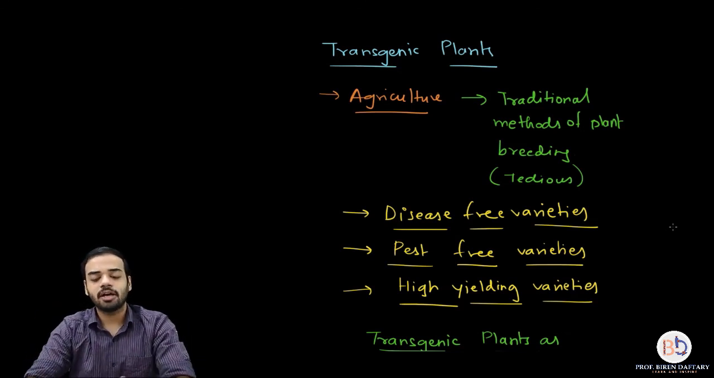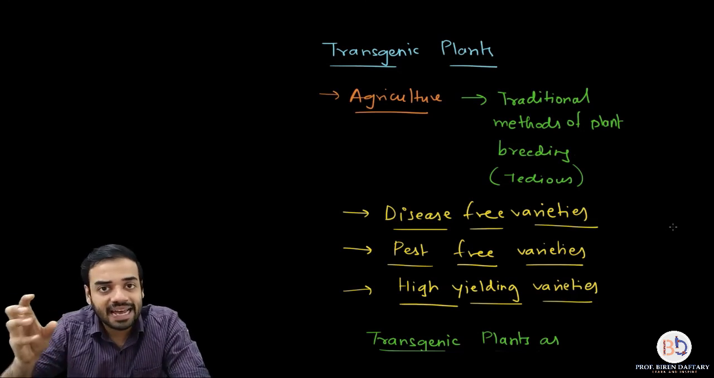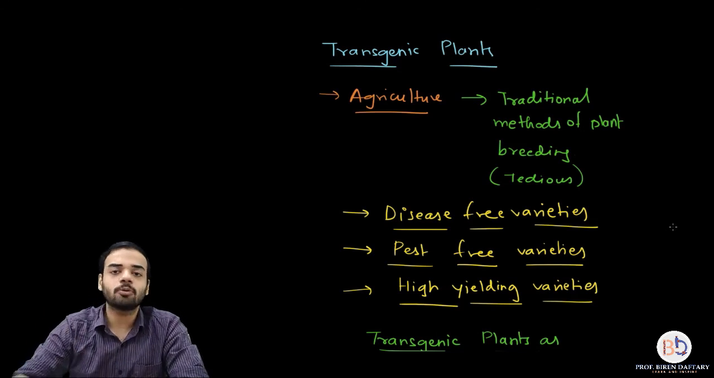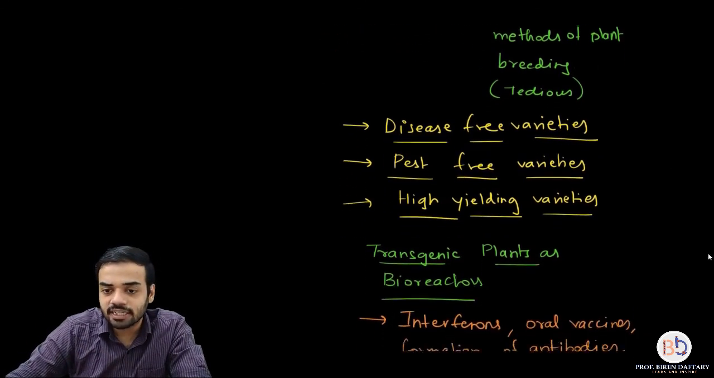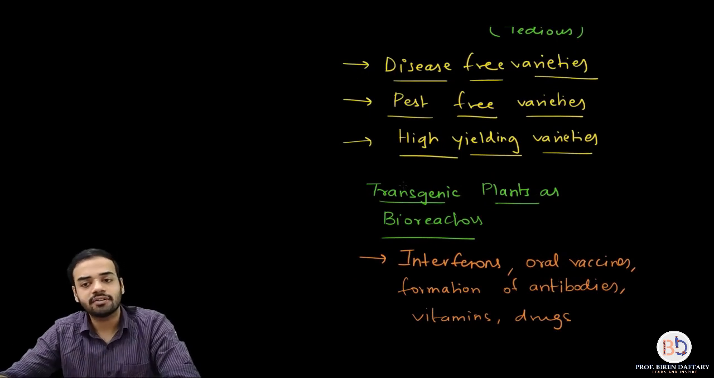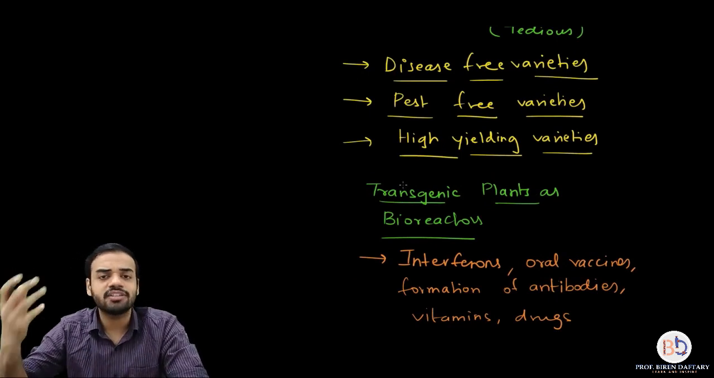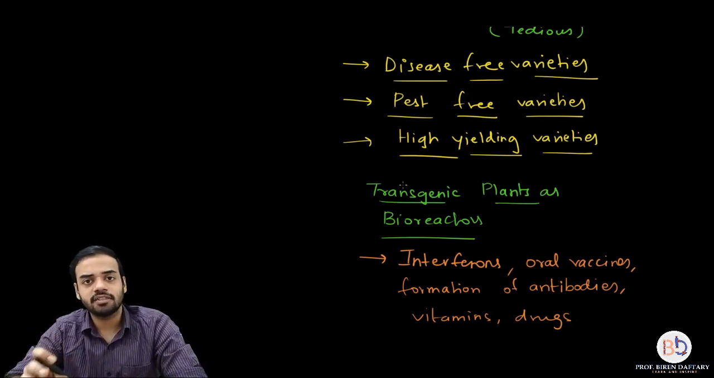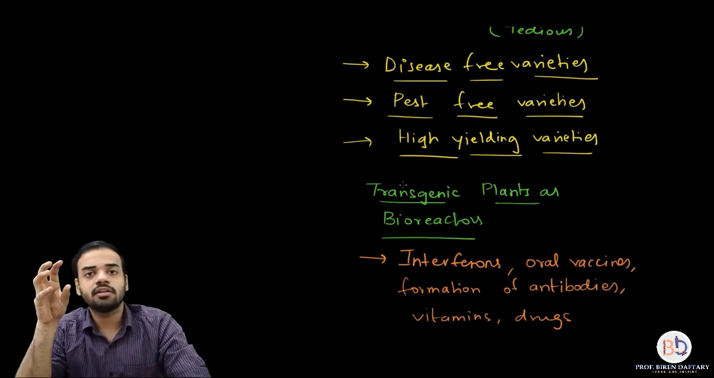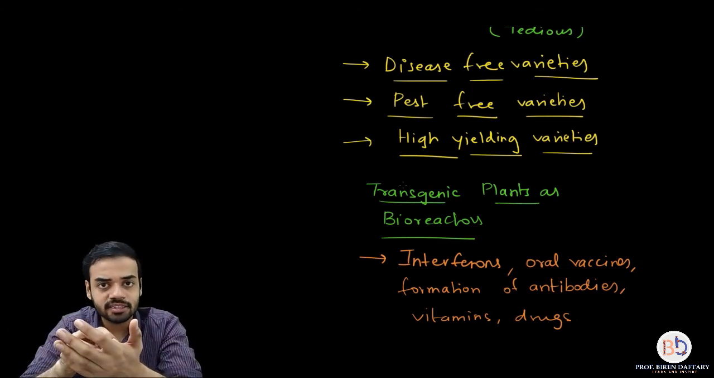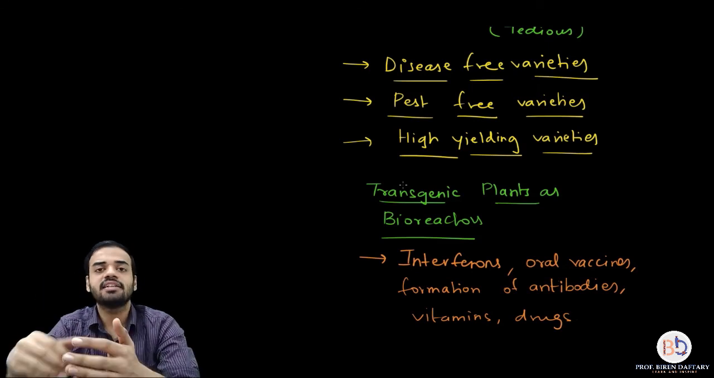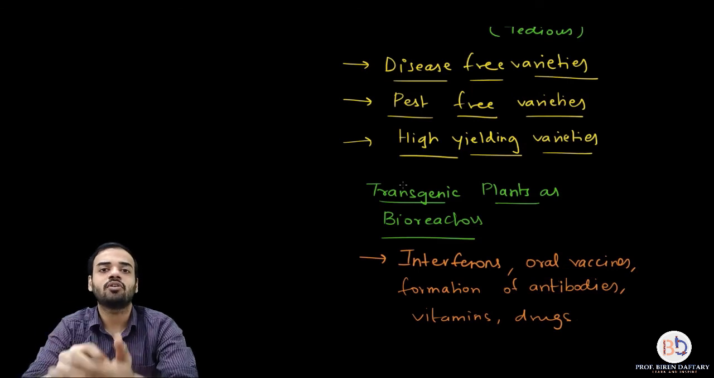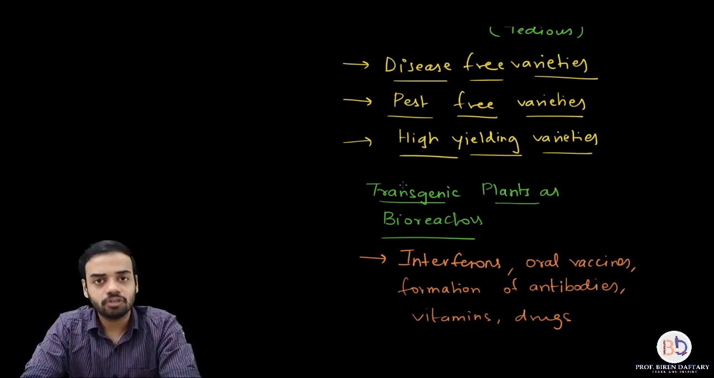Next is the use of transgenic plants as a bioreactor. What is a bioreactor? Bioreactor means using the organism as a factory to produce certain products. So which products can you get by using transgenic plants as bioreactors? I have written down over here: interferons, vaccines, antibodies, vitamins, drugs, etc. So that ends this part on transgenic plants. We are currently studying genetically modified organisms, and in that we have started with transgenic plants. The next part is going to be a continuation of this, and it is going to be advantages of transgenic plants. So that ends today's lecture.